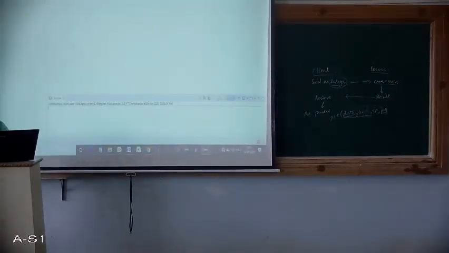Here we need to create two classes. Before doing that, I will create a new package. Let's call it the termwork package. Fine. So we have this termwork package in which I'm going to create the classes.